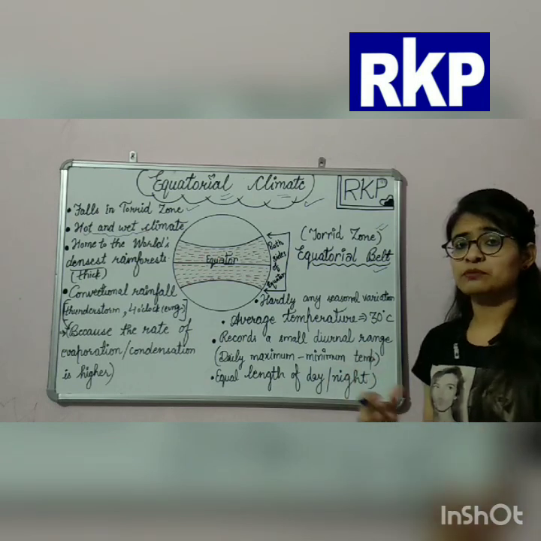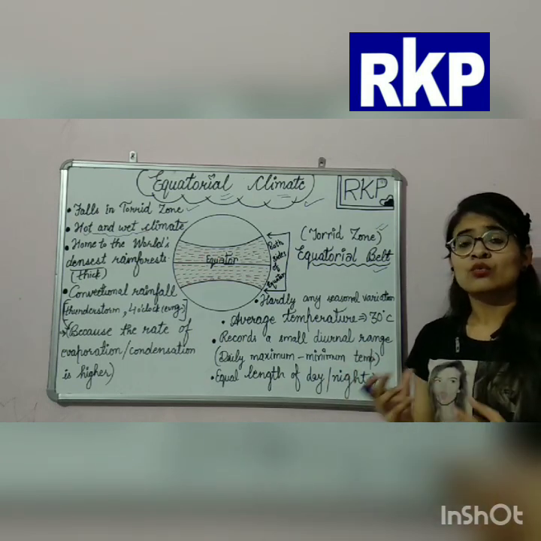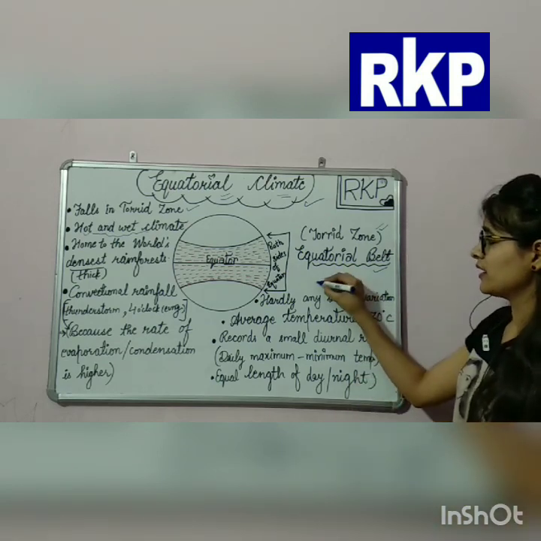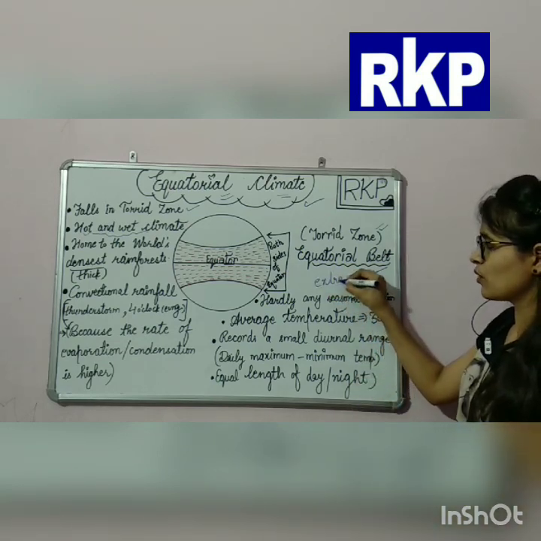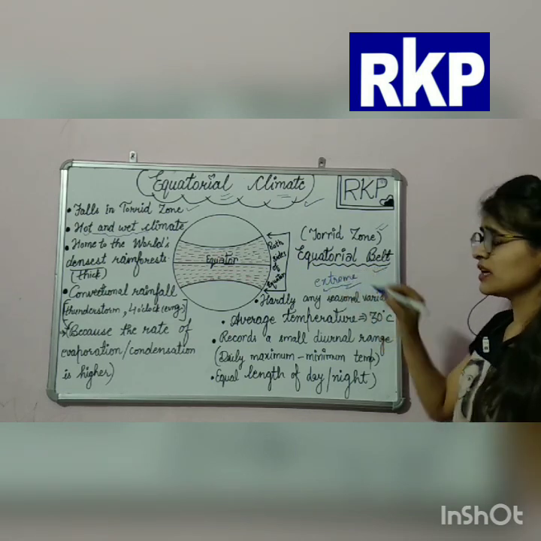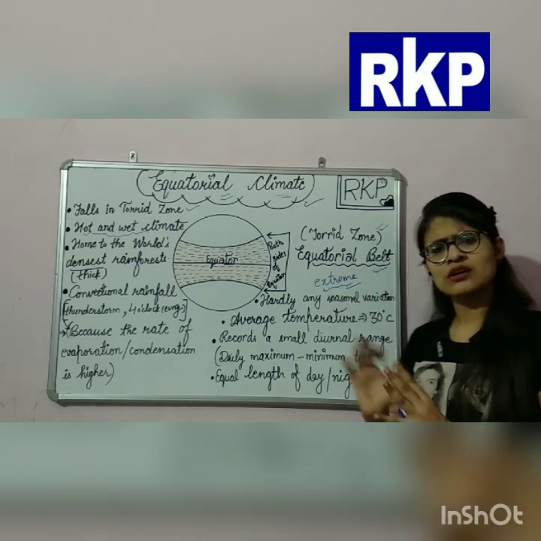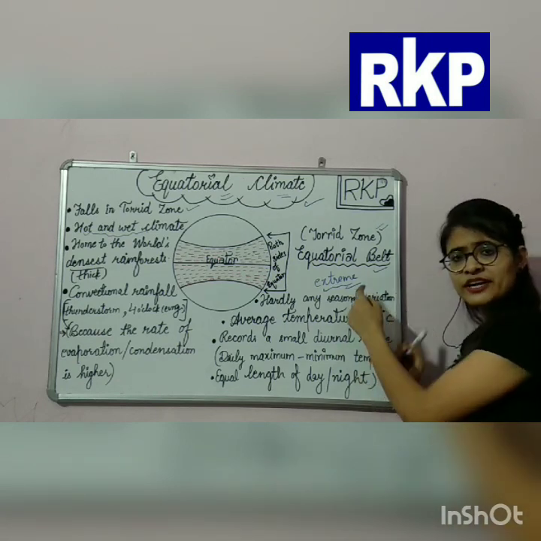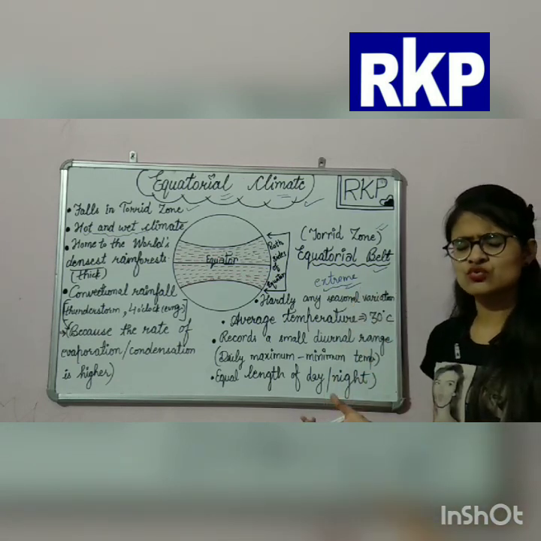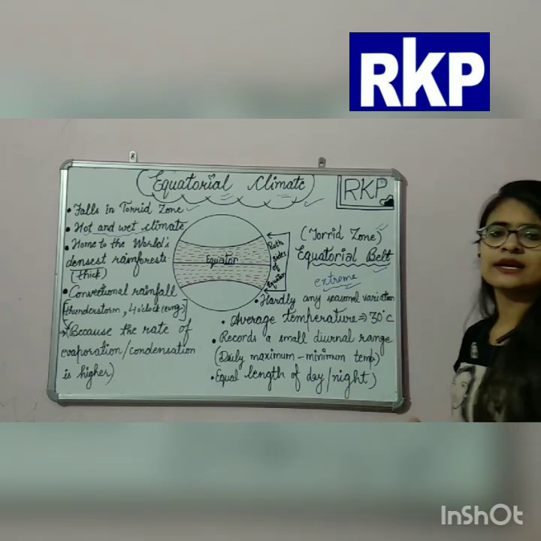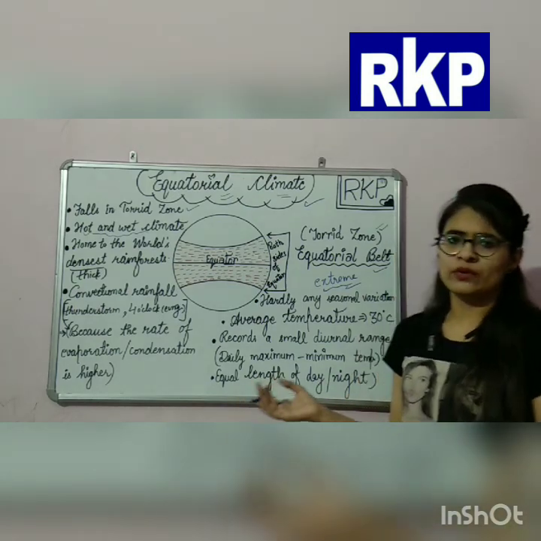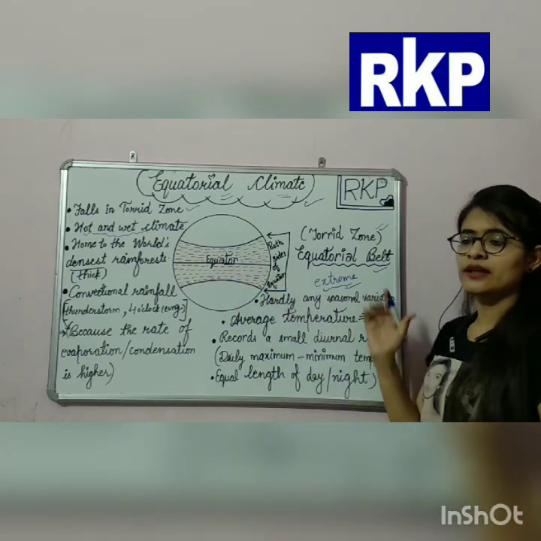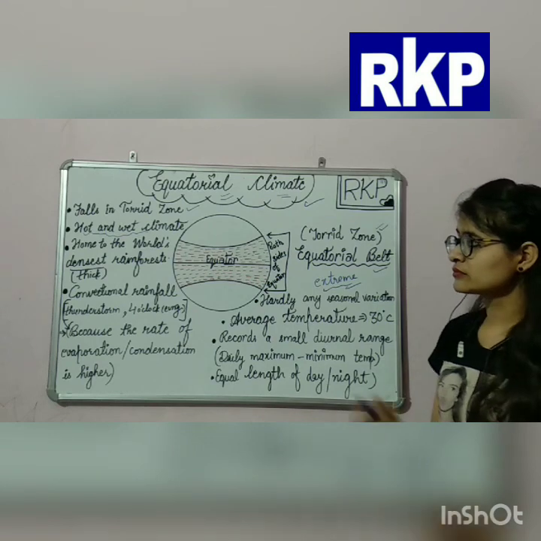And do you know that in the equatorial belt, the torrid zone, the areas in the torrid zone experience what type of climate? Extreme climate. Extreme means high, too much. If summers are there, it means it's too hot there. And if winters are there, it means it's so cold there. So this belt experiences an extreme climate.